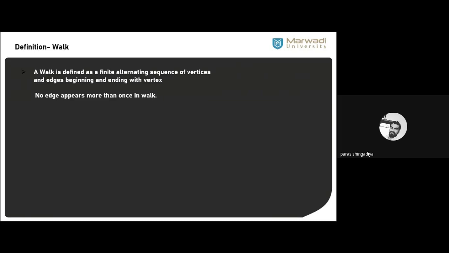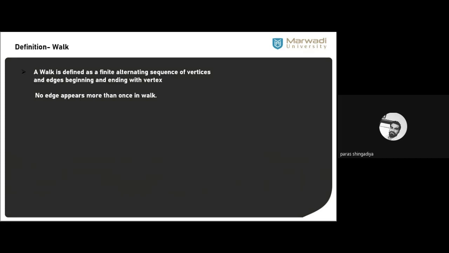Now map this definition to a real-life situation. If you start a journey from one place and end at another place, there will be some path in between. There is a road network there. So you start your walk from any place, that is our vertex, and then use the road network to reach another place, that is the second vertex. And the road network between these two places is called the edge. So beginning and ending should be a vertex.